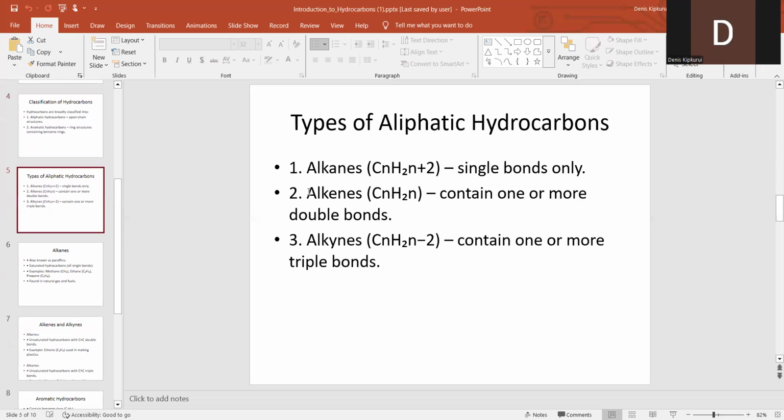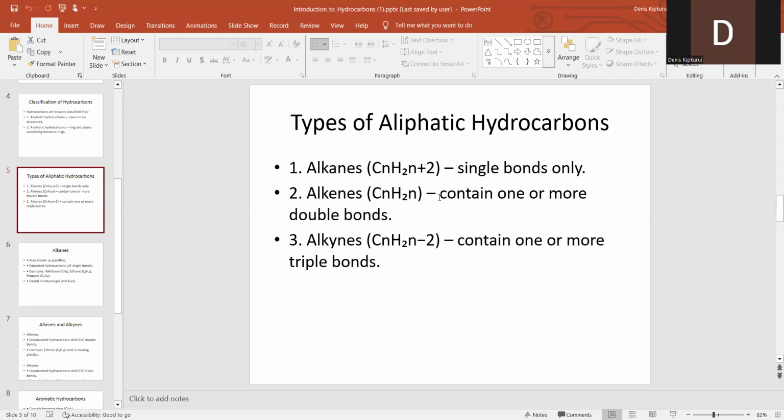The type of hydrocarbon that is made up of single bonds. Yes, that's a good trial. Mr. Leonard, give us another classification of these aliphatic hydrocarbons. Okay, we have alkenes and alkynes. And when we talk about alkenes, these are compounds which have a double bond between the carbon and hydrogen. No, not carbon and hydrogen, but carbon. Wow, that's a good trial.